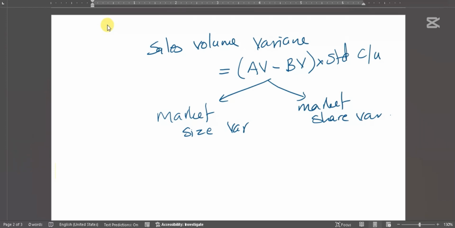Maybe the government encouraged that product, so it became more popular in the market, or the government gave some subsidy because of which it became popular, or maybe a technology advancement has been adverse to this company, so this product became not that favorable, and the total market size dropped. Something like that can happen. When that happens, what do we do? Between actual volume and budgeted volume, include another one called revised budgeted volume. You will have to revise the budget. How do we apply this? I'll show you in this question.